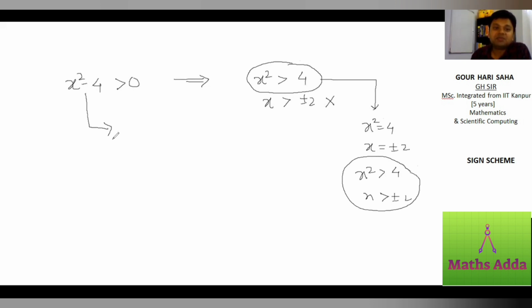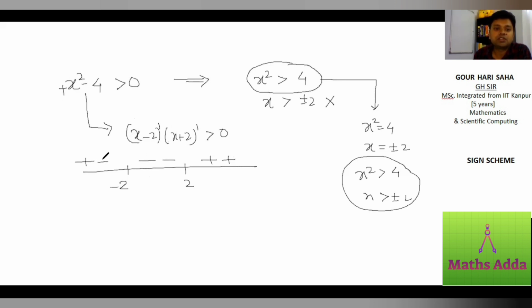How to solve it? We learned the method, that is the sign scheme. So what is the first step? It is x minus 2 into x plus 2. You factorized it. Then what are the critical points? Minus 2 and 2. I see all odd powers, so no star. What is the highest power of x? x squared, a positive sign. So it starts with positive, negative, positive. So x should be less than minus 2 or x should be greater than 2. That is minus infinity to minus 2 union 2 to infinity.